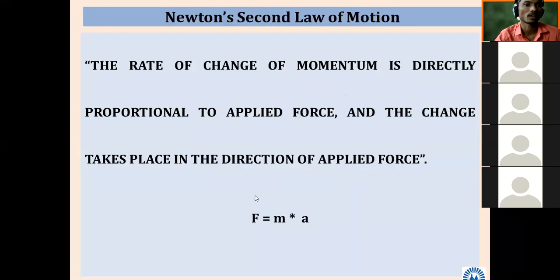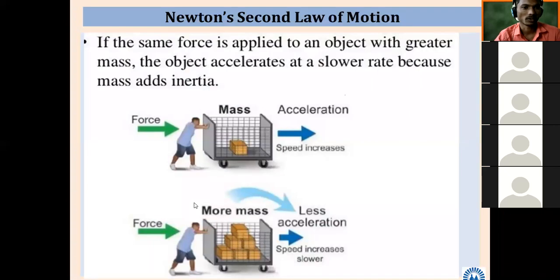Then the second law: the rate of change of momentum is directly proportional to the applied force. This also we wrote yesterday. Newton's second law of motion: the rate of change of momentum is directly proportional to the applied force, and the change takes place in the direction of force. F is equal to ma. This also we have noted down. In the picture shown here, if the same force is applied to an object with greater mass, the object accelerates at a slower rate because mass adds inertia.